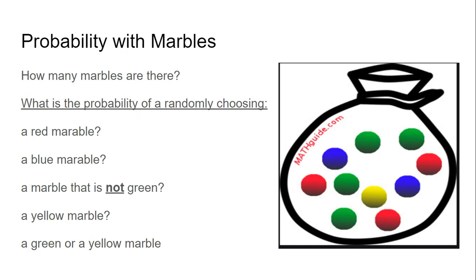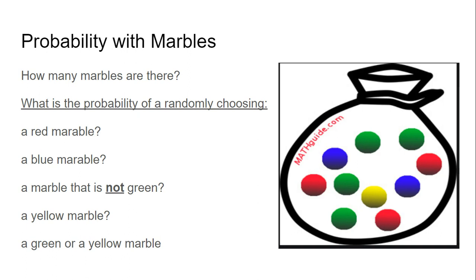A marble that's not green. Okay, well, how many marbles aren't green? 1, 2, 3, 4, 5, 6 marbles not green. So that's 6 out of 10, or reduced fraction, 3/5. 6 out of 10 is 60%, or 0.6 as a decimal.